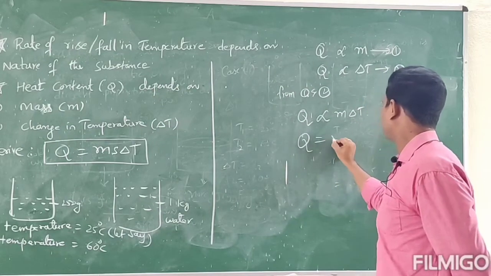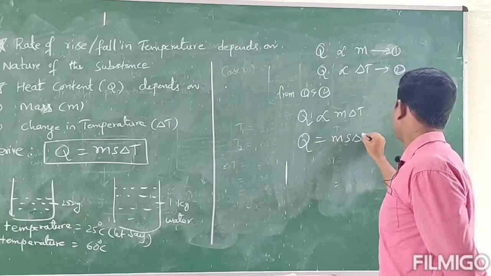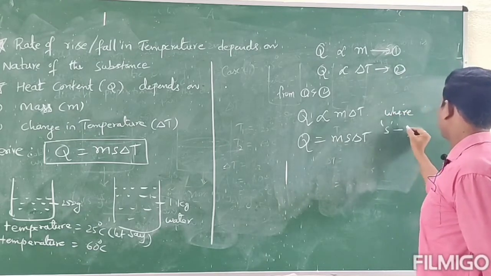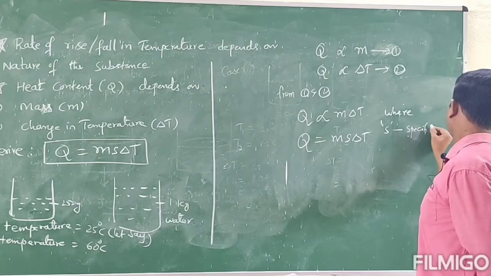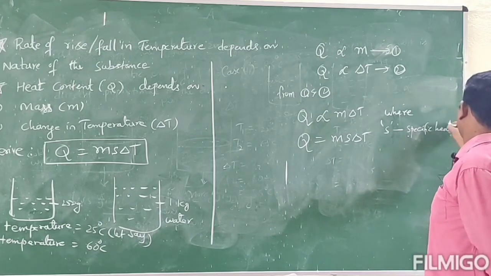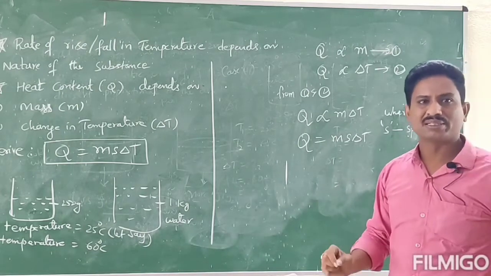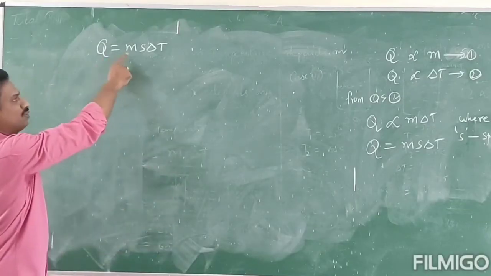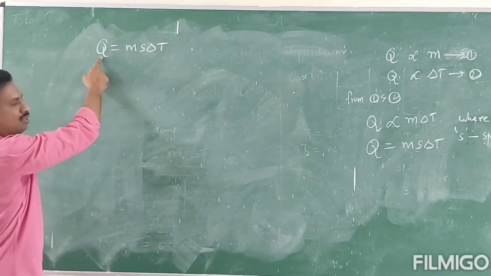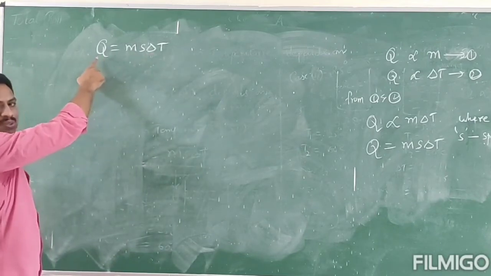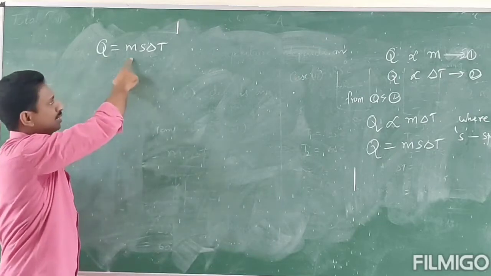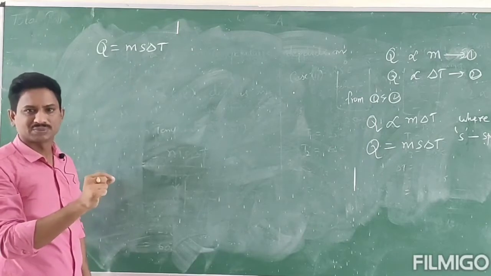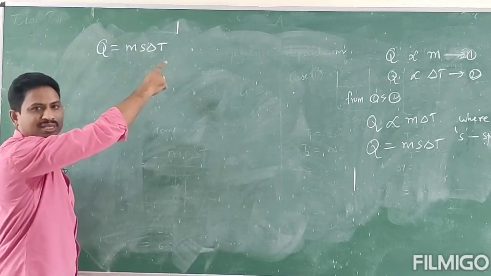Q is equal to M S delta T, where S is called specific heat or the proportionality constant. Finally, we got Q equal to M S delta T. Here just recollect: Q is heat content, M is mass, S is specific heat and it depends on the substance, and delta T is the change in temperature.